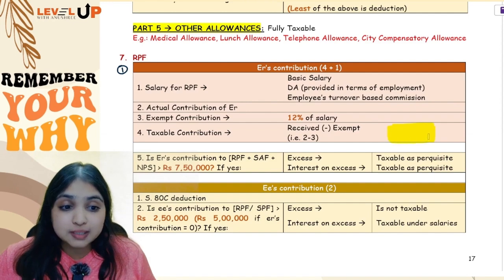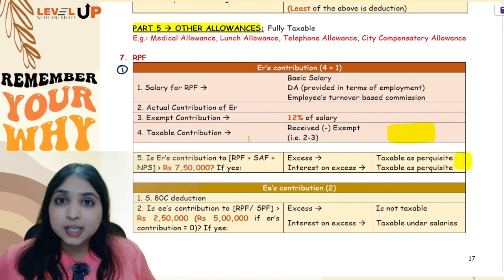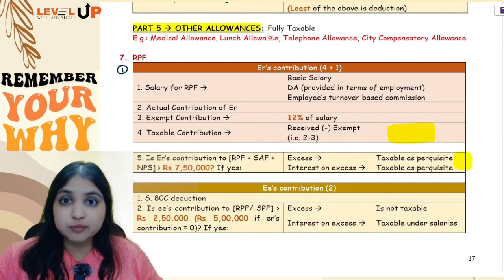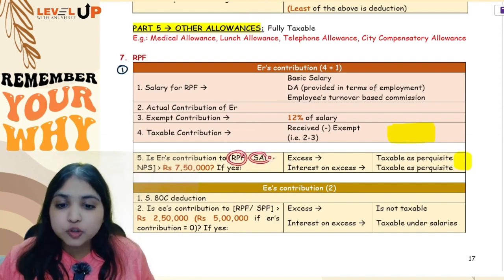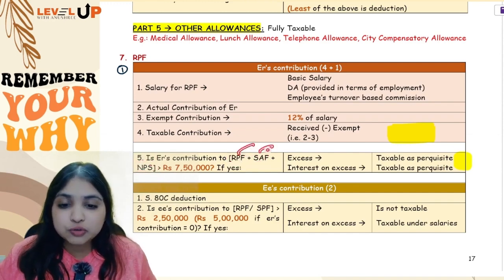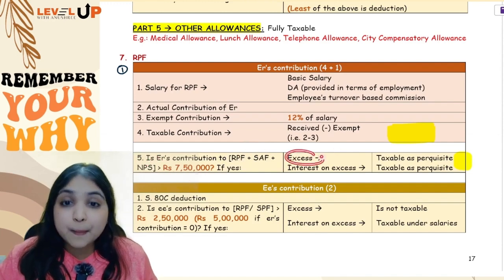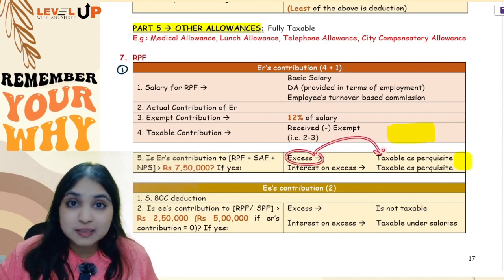So in addition to this, there will be one more taxable number which you will get out of your 5th step. In your 5th step, you will see how much is the employer's contribution to 3 things, RPF, superannuation fund and NPS put together. If the employer's contribution to these 3 things put together is more than 7,50,000, then you will see how much is the excess. The excess will be taxable as perquisite.